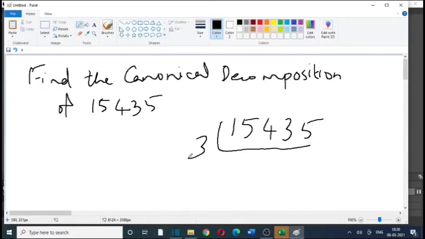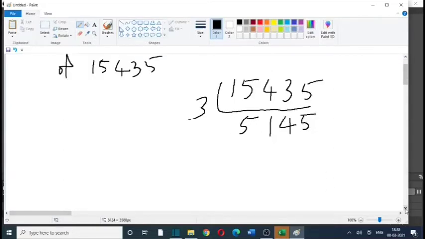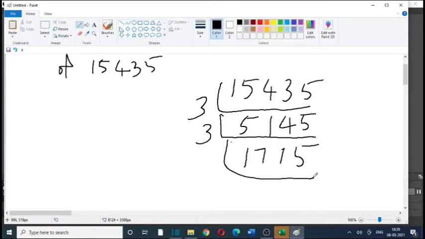When we divide by 3, the answer is 5145. Now when we add the digits, 5 plus 1 is 6, 6 plus 4 is 10, 10 plus 5 is 15. Again it can be divided by 3, so we get 1715. Now when we add these digits, 1 plus 7 is 8, 8 plus 1 is 9, 9 plus 5 is 14. So it's not a multiple of 3, and we cannot divide by 3.